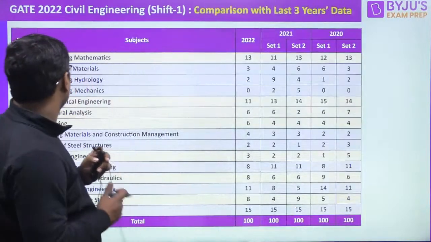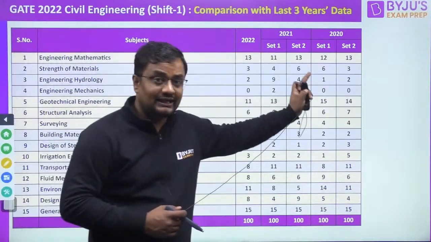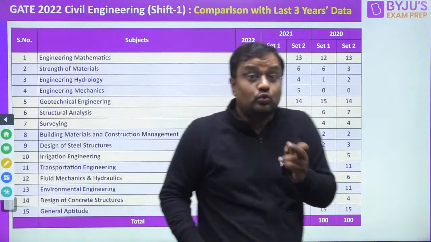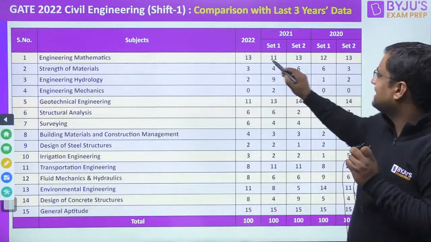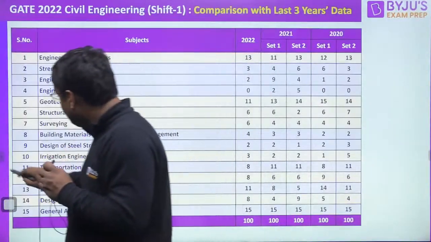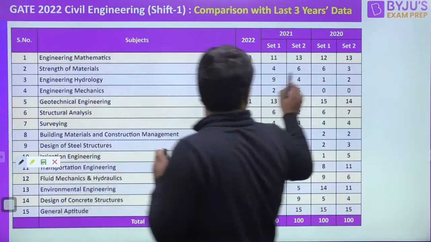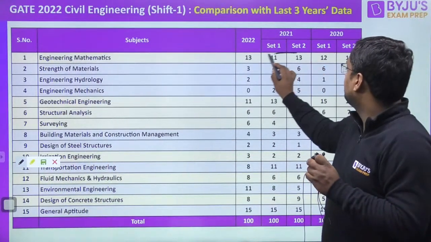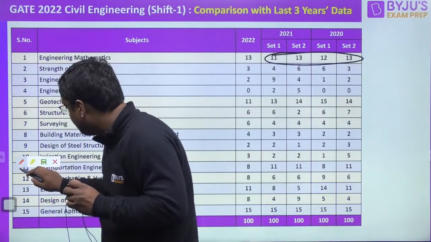Okay, now guys, this is the analysis of 2020, 2021 and 22. Let us see which subjects are now increased. Engineering mathematics doesn't compare with here, because engineering mathematics is now fixed by IIT Bombay. They have fixed that it will be 13 marks. So please don't compare engineering mathematics, because it is now fixed.